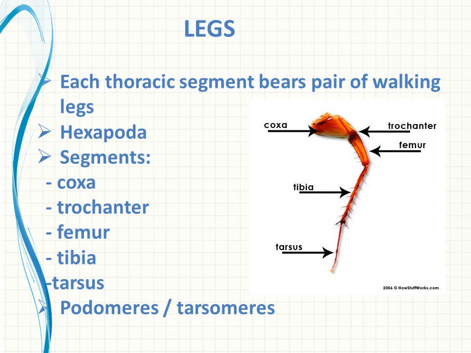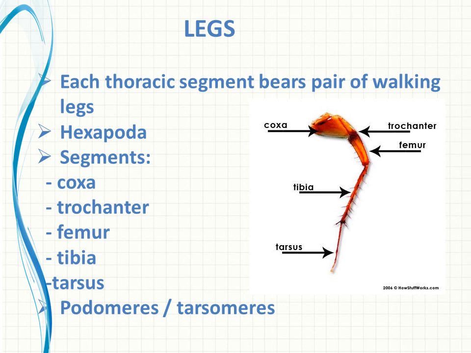Okay, and each leg again consists of segments. So each leg consists of 5 segments. Understood? The segments are the same or similar for all these legs. Clear? Let us see the names of these segments. Look at the figure. The first segment is coxa. The second segment is trochanter. The third segment is femur. The fourth segment is tibia. And the fifth segment is tarsus.